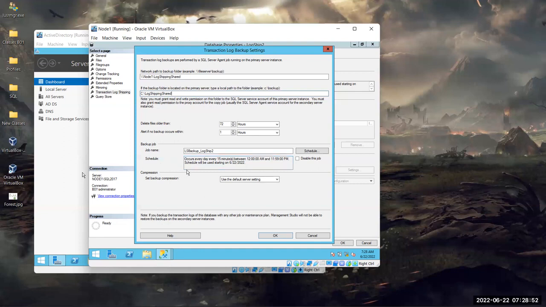The schedule says occurs every day, every 15 minutes, between 12 a.m. and 11:59 p.m. This schedule will be used starting today's date, right? So just imagine in one day, how many backups would be there if you won't delete the log backups from 12 a.m. to 11 p.m.? Just 12 hours.